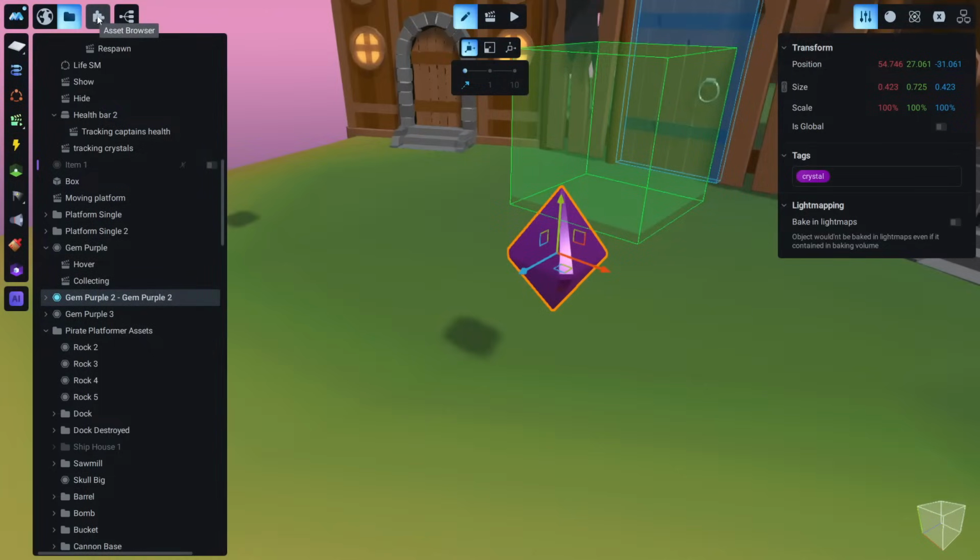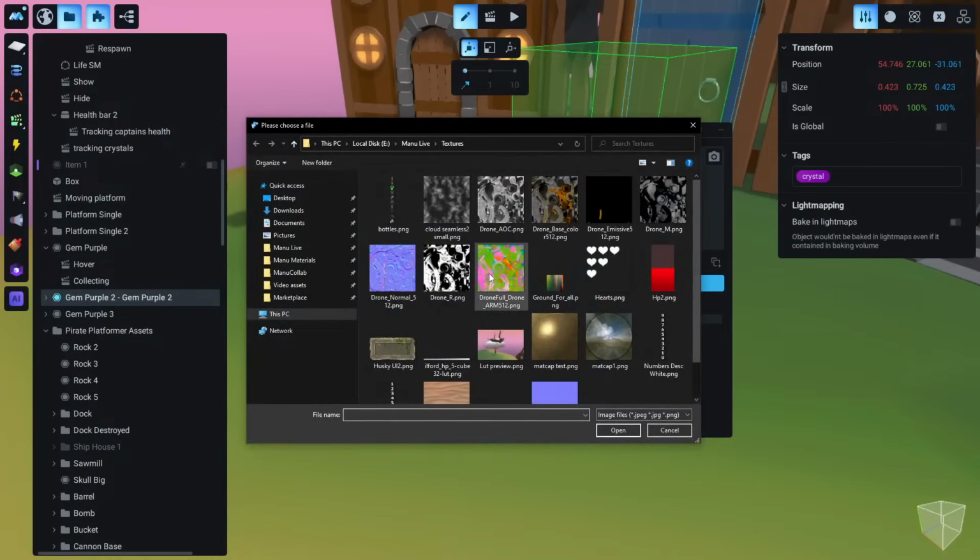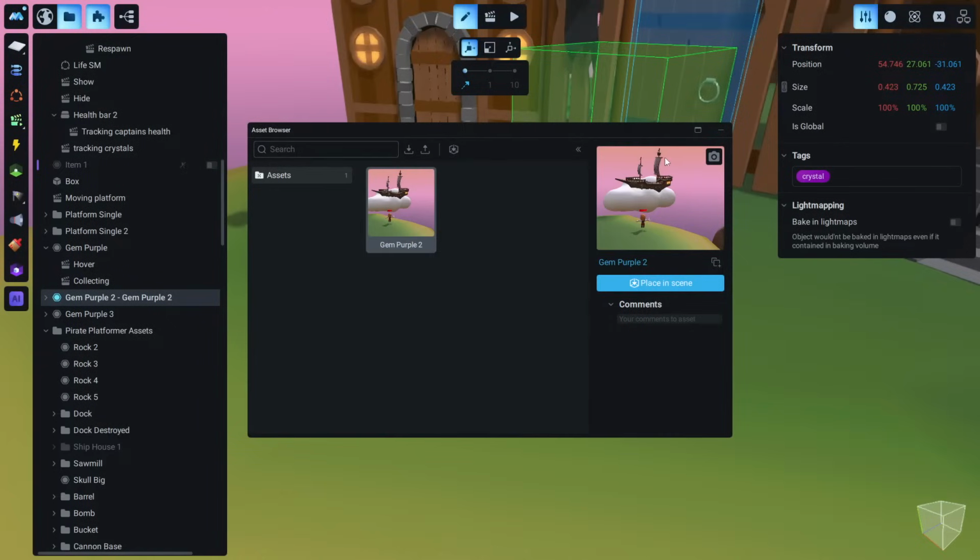It is located inside this asset browser that I told you before, and you will see it's already in there, and we can add for example a picture, anything. Let's say we want to add something like that, and type this is collectible, something like this. Okay, and we just hit export asset.